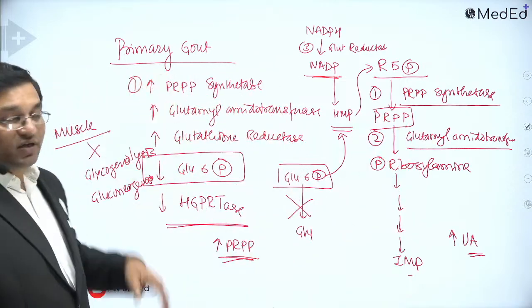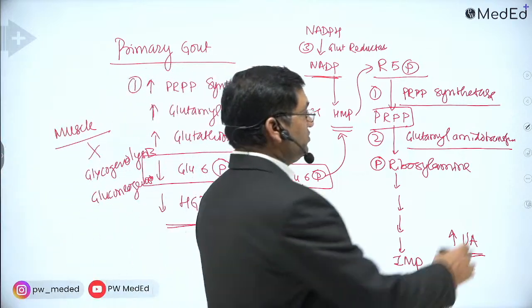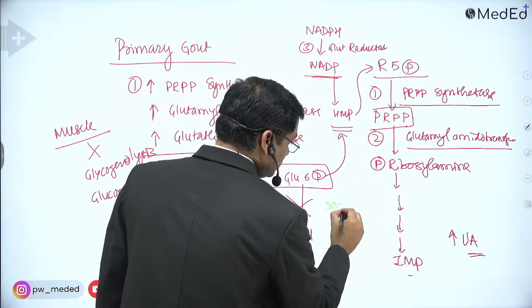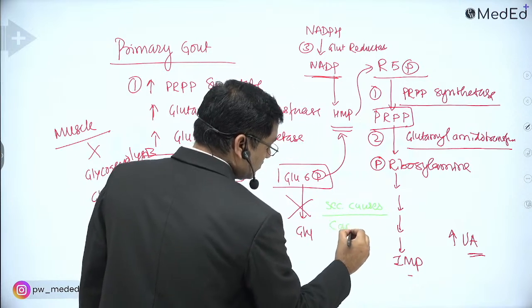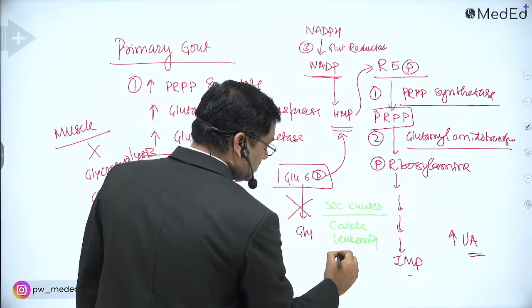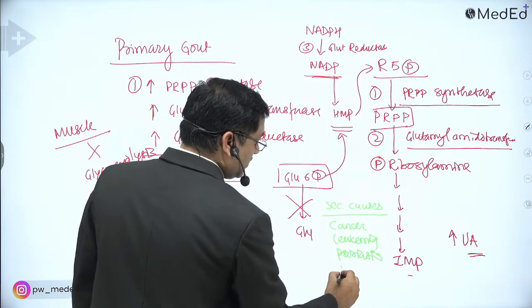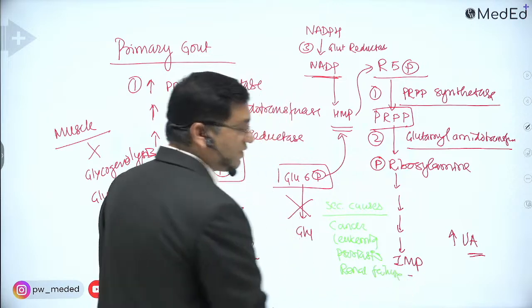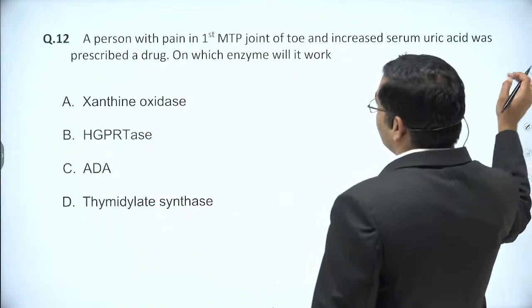These are the primary causes of gout. The secondary causes include cancer, leukemia, psoriasis, renal failure, and cancer chemotherapy. These cause secondary gout. So it is an important disease.